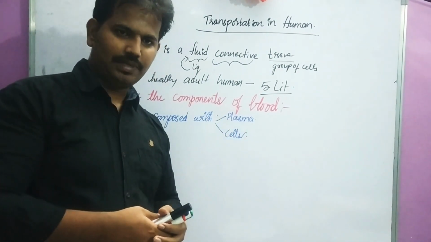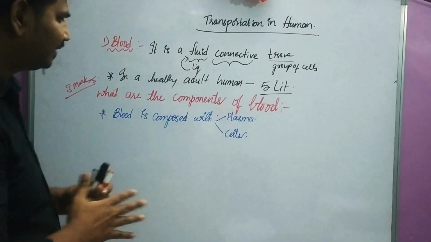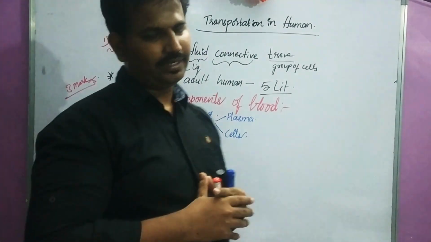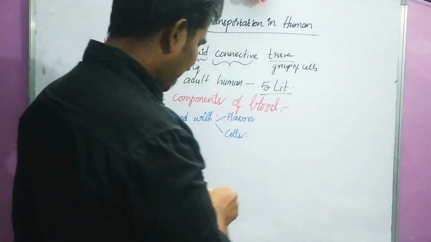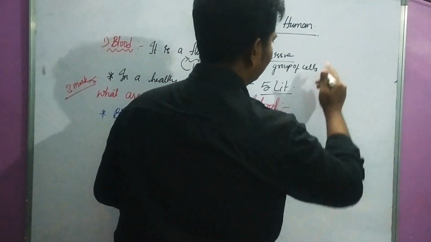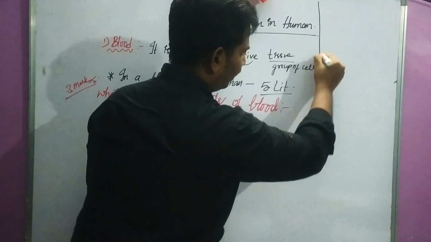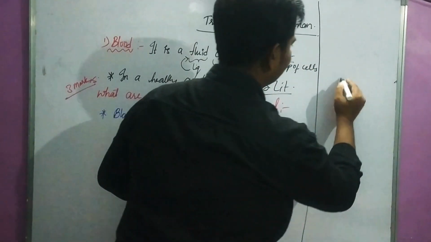Plasma. Right. To better understand this composition of blood, let us do an activity. In this activity, take one test tube.